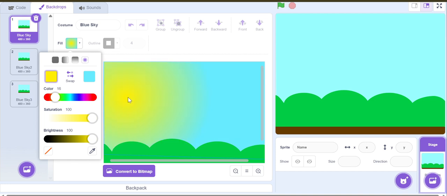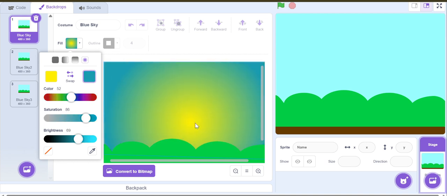Now, for example, this you can make it like that, and then for this one you can make it a little bit darker.